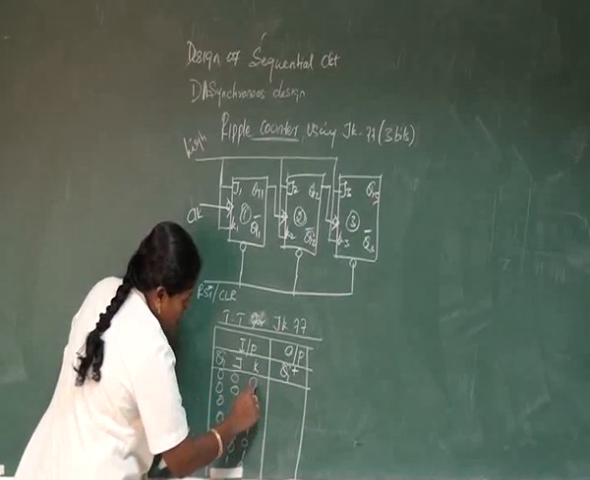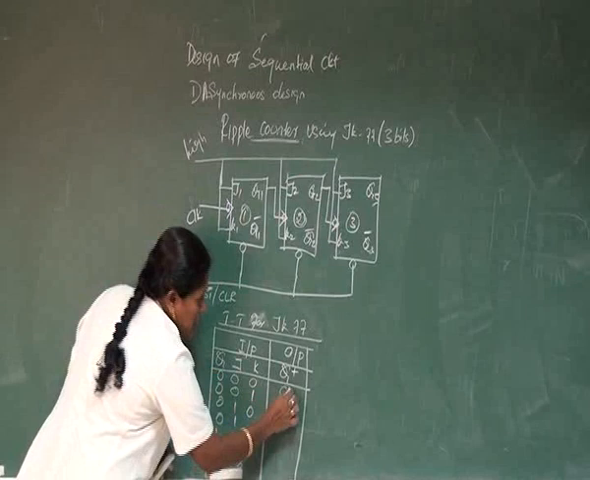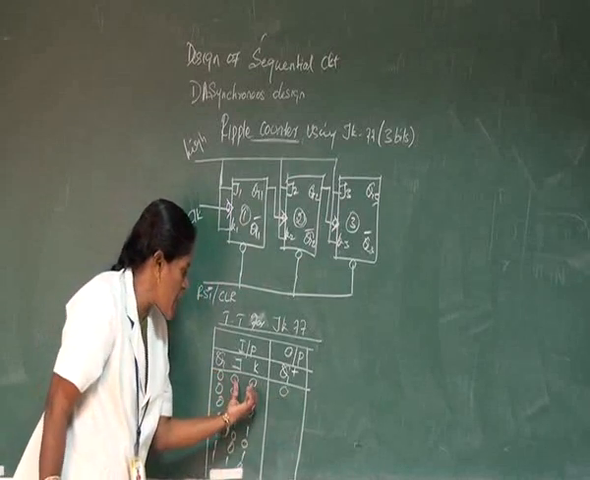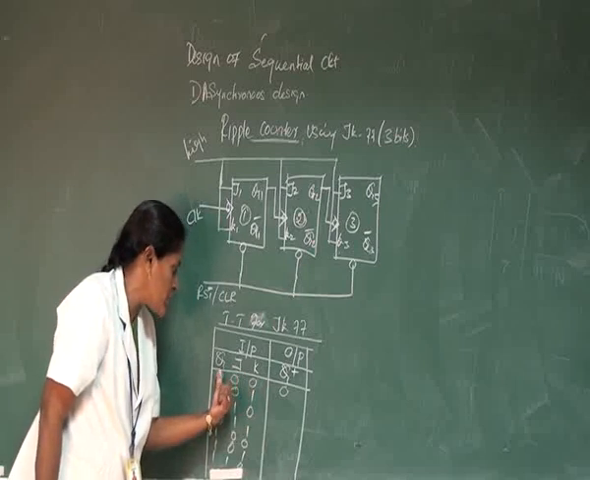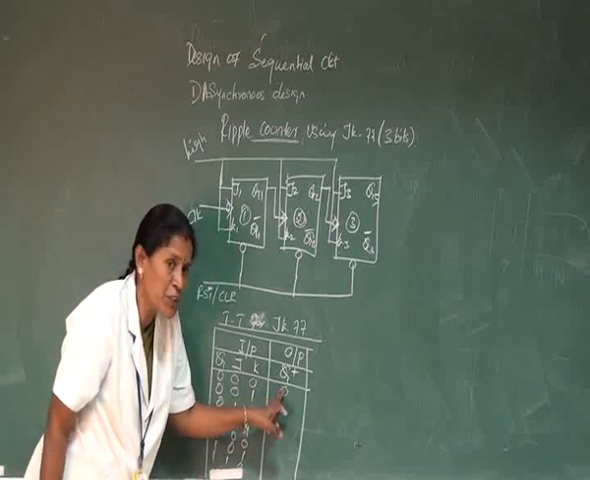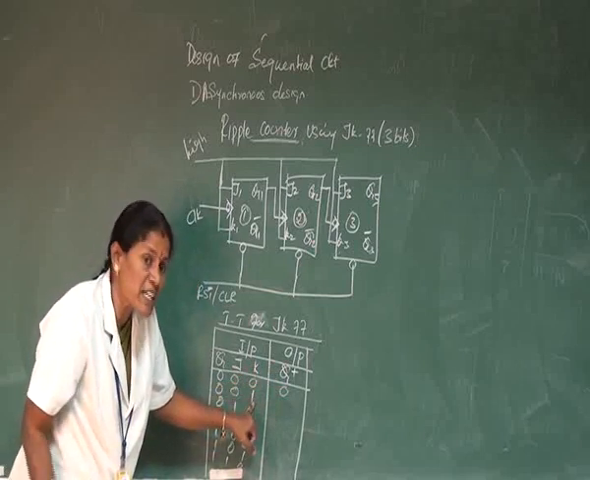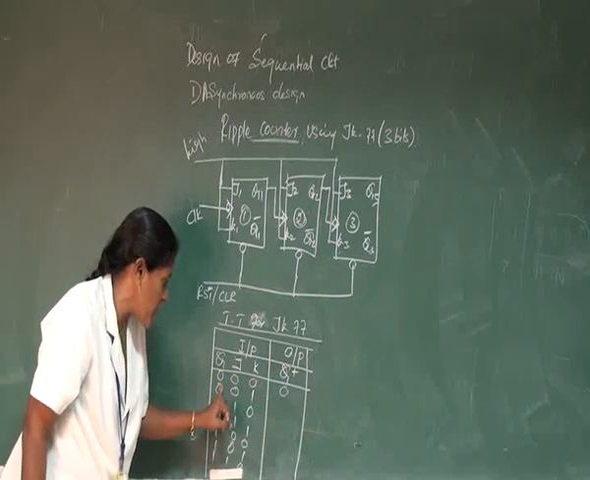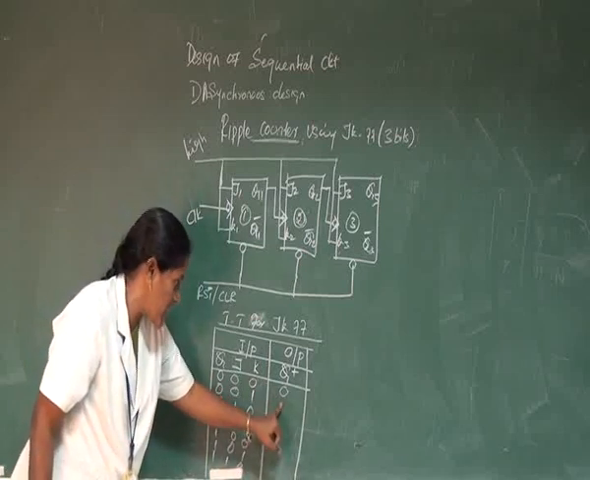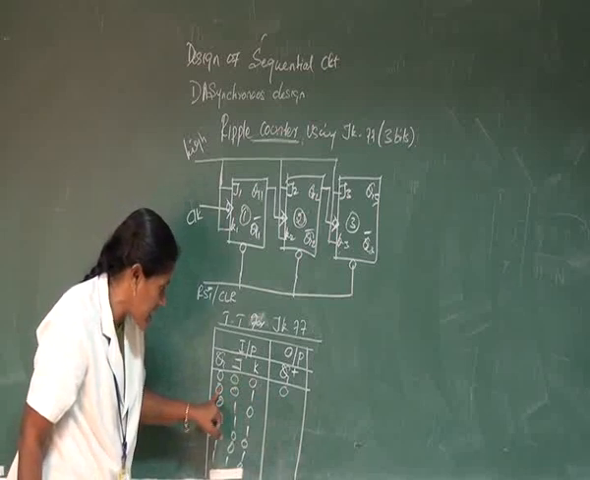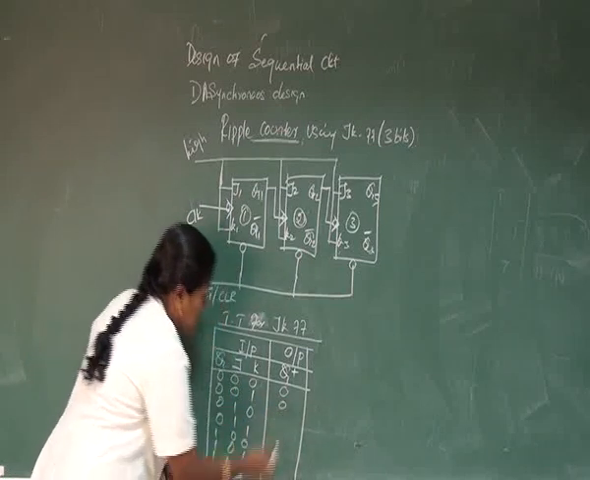When J and K are 0 0, the Q is whatever your old output was, and that will be carried here. In the condition of J and K being 0 0, the previous output will be continued to the next output. Suppose K is 1. K is nothing but a reset signal, so whatever your previous output was will be reset. But in this case, in the second row it is already reset, so the Q will be repeated for Q plus.